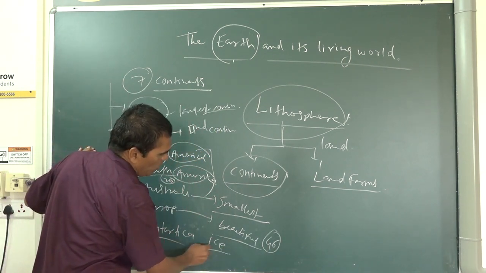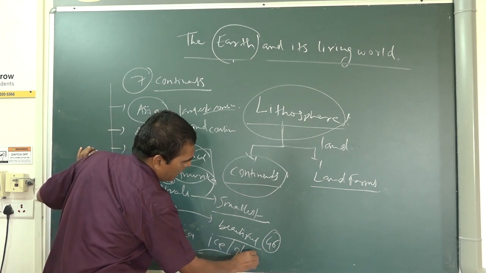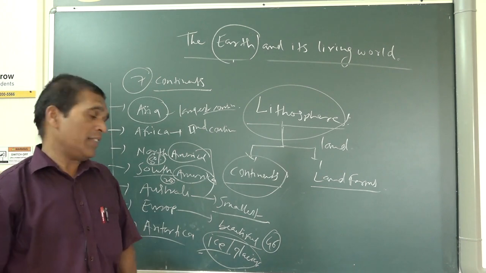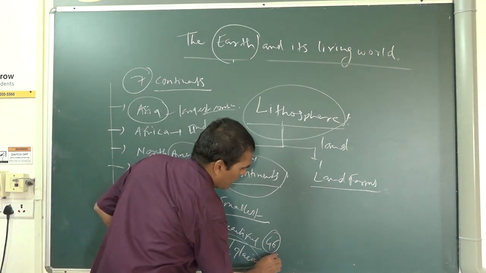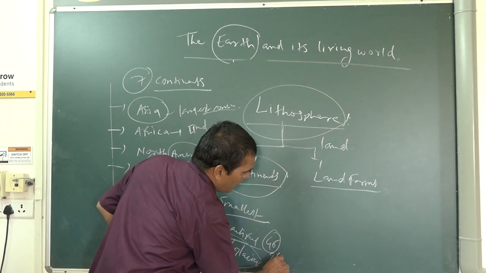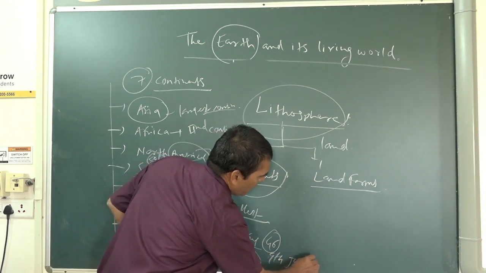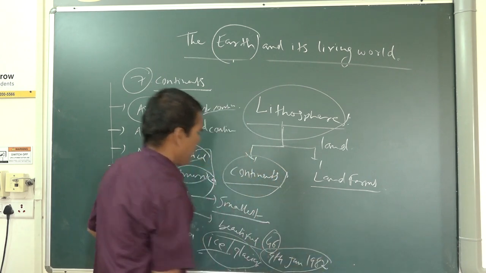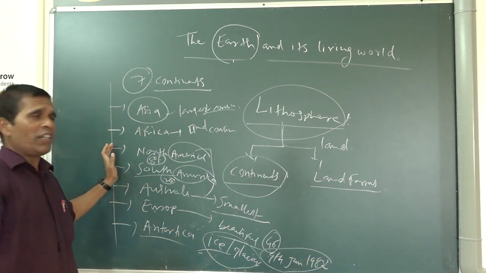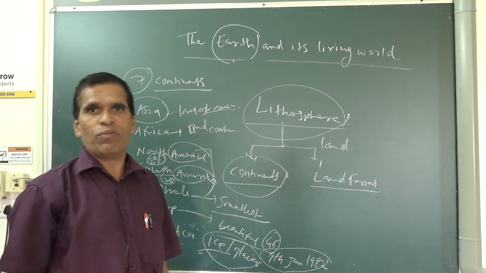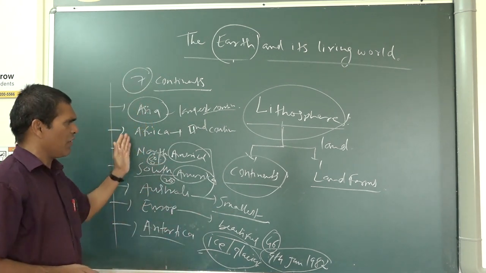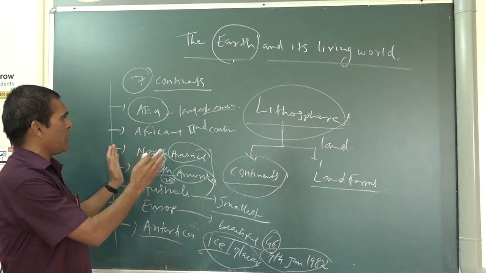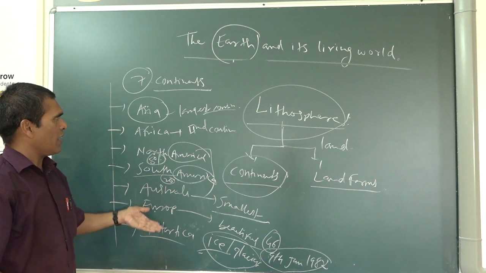Antarctica is related only to ice and glaciers. You know that India also has a base on Antarctica. On 9th January 1982 we went to Antarctica. All this information I am giving you as additional knowledge, so it will not be asked in your textbook. But I am teaching you related things so that you understand.